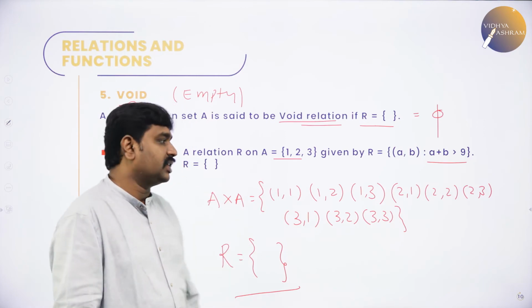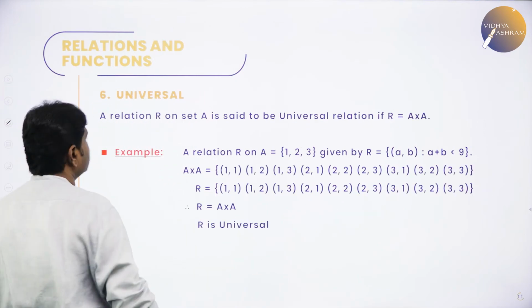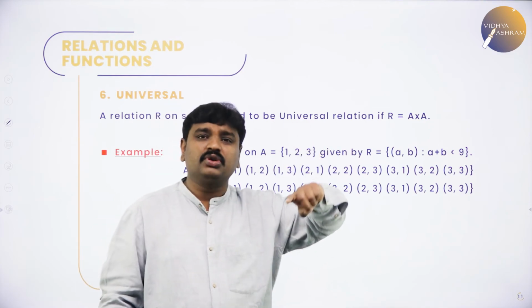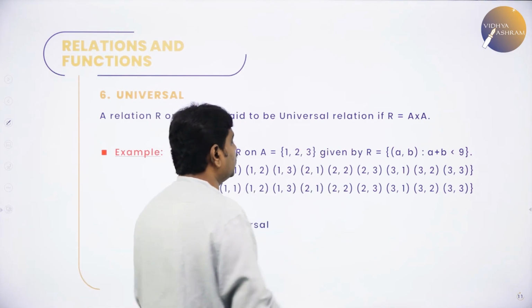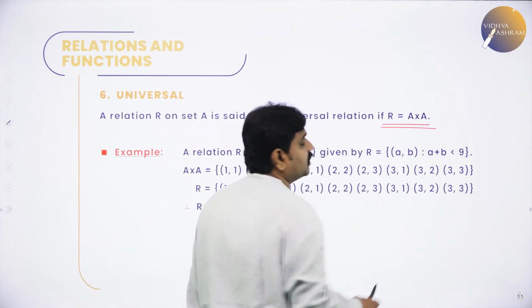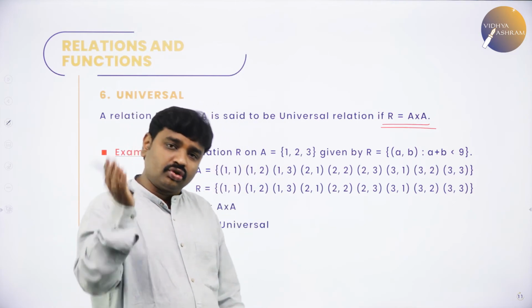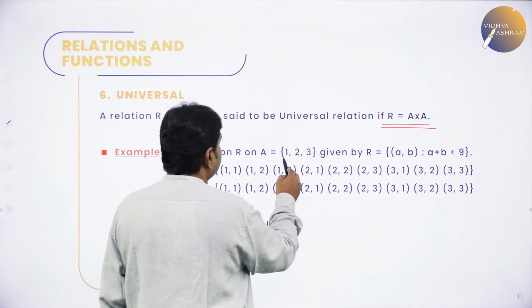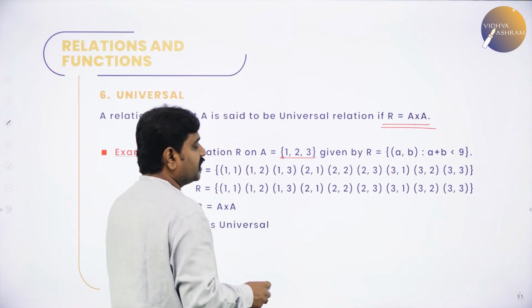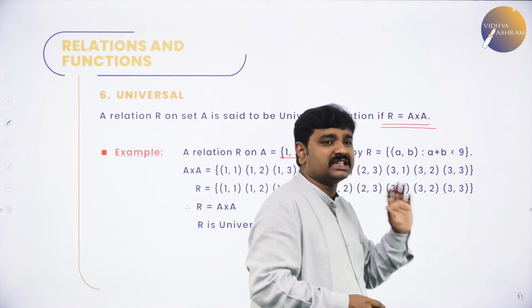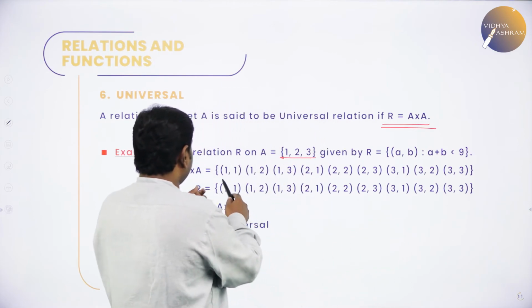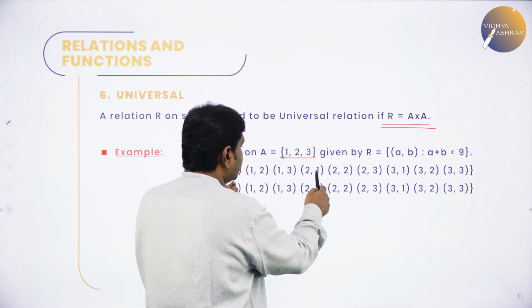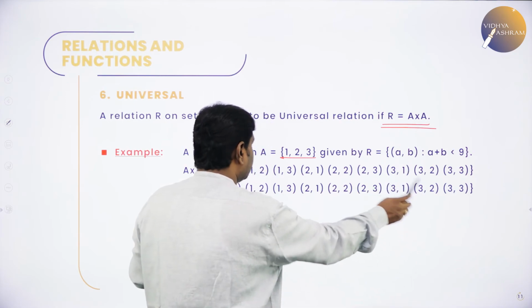Then universal relation. A relation R is said to be a universal relation on set A if R is equal to A cross A. When you write the relation, it should be equal to the Cartesian product. For example, a relation on set A equal to 1, 2, 3 given by A comma B such that A plus B should be less than 9. So, now A cross A is what? 1, 1, 1, 2, 1, 3, 2, 1, 2, 2, 2, 3, like that we will write till 3, 3.